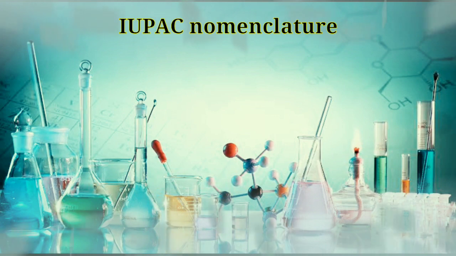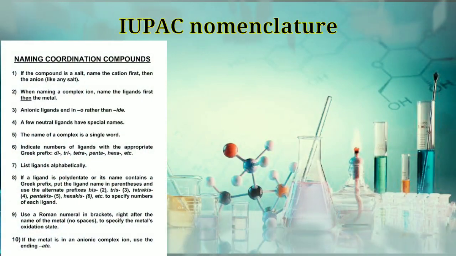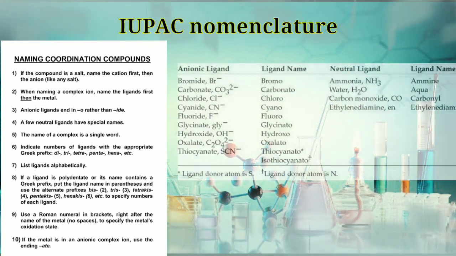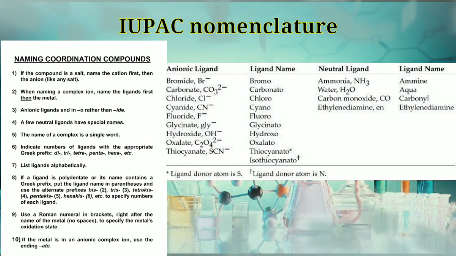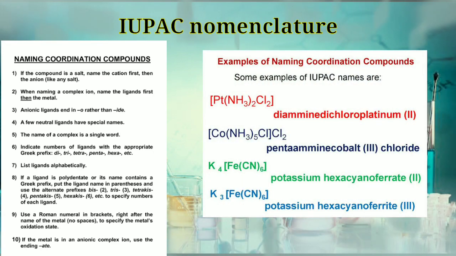Whenever we are writing the name of the coordination compound, you have to write the name of the ligand and then the name of the metal. When the ligand is an anion, its name ends with O. If the complex has more than one ligand of the same type, the number is indicated with a prefix like di, tri, tetra and so on. And when the complex has more than one type of ligand, the names of the ligands are written in alphabetical order. After writing the name of the ligand, you have to write the name of the metal.